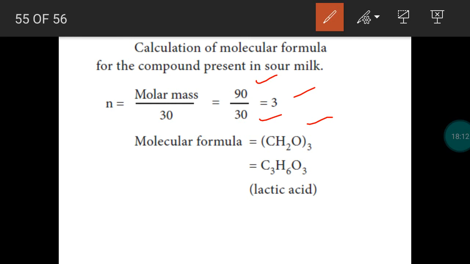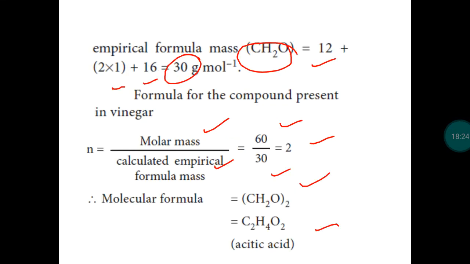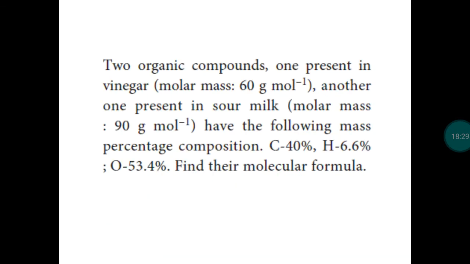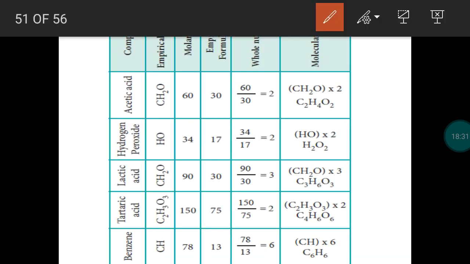So CH2O is multiplied by 3, we get molecular formula C3H6O3. So we get lactic acid. So many examples I have given in our book. This we have already completed.